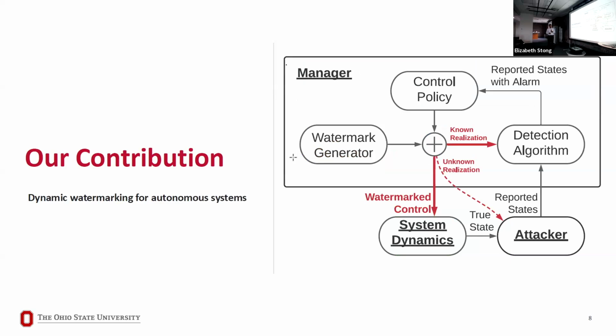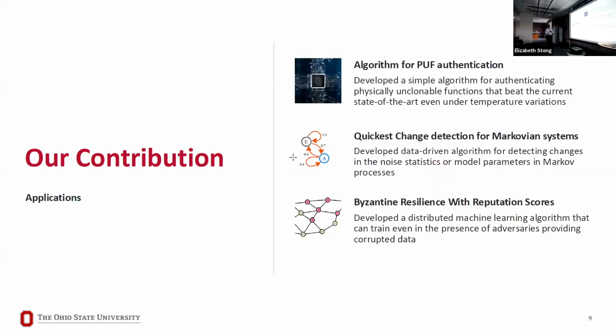They can authenticate the information coming out of the sensors by using the fact that the small signal that the control policy added is known to the detection algorithm, but it is unknown to the attacker because the attacker cannot see it. So we call this dynamic watermarking, and we developed an algorithm for dynamic watermarking for autonomous systems.